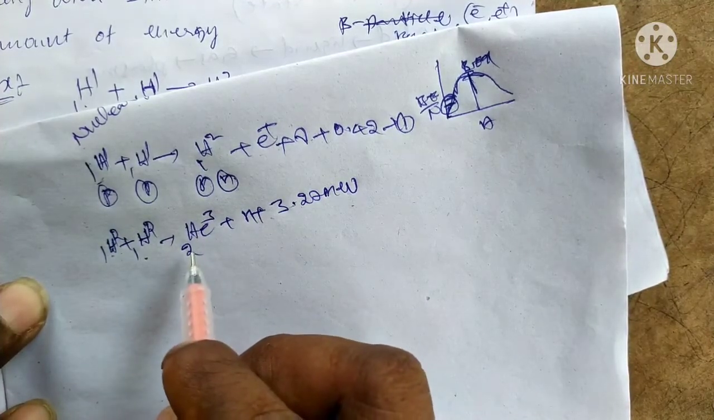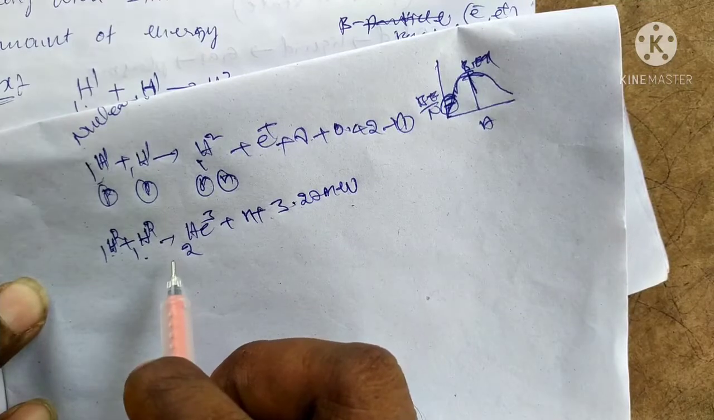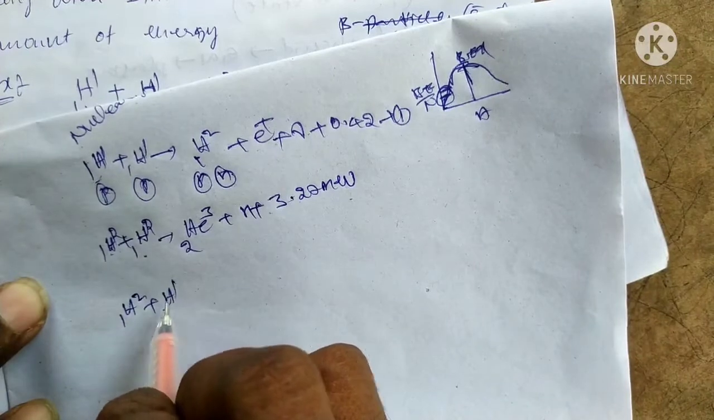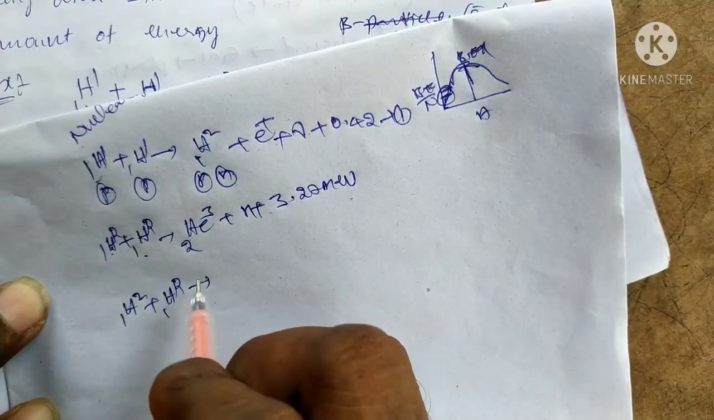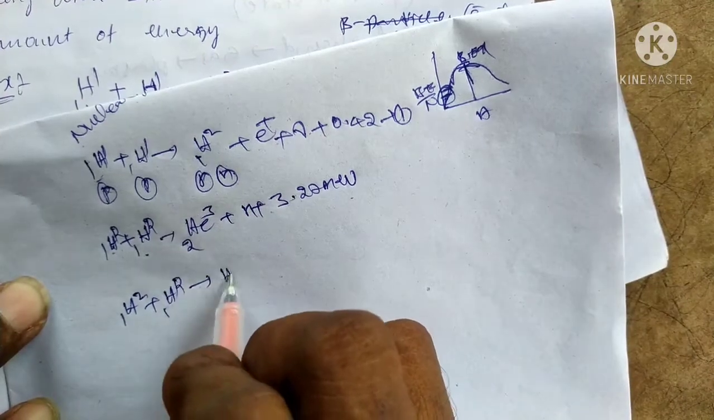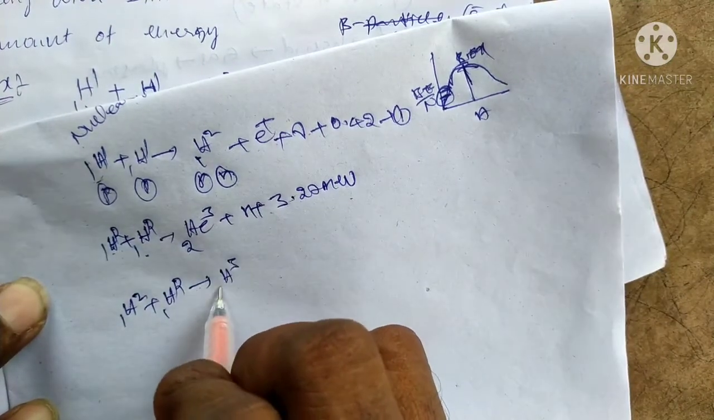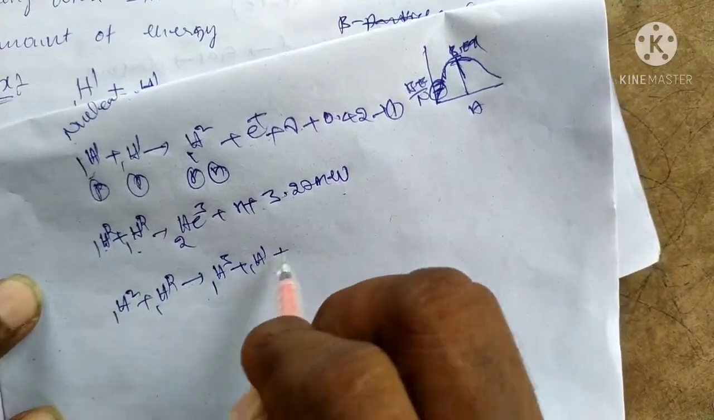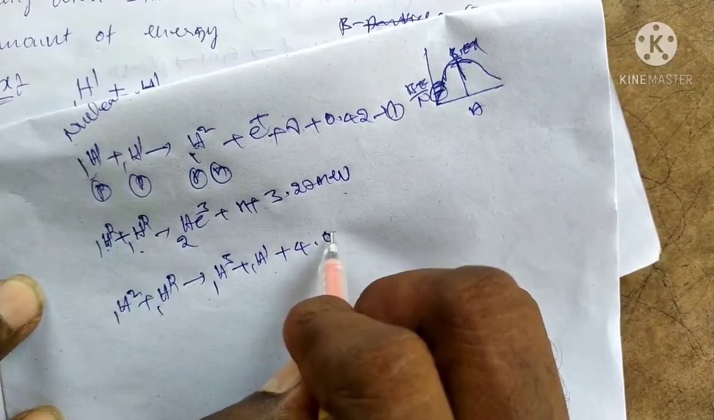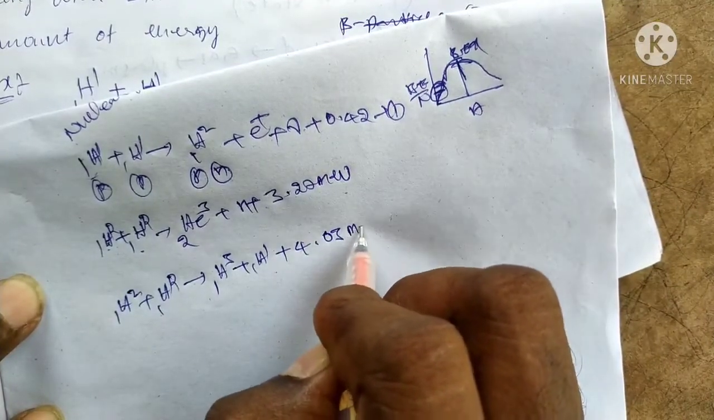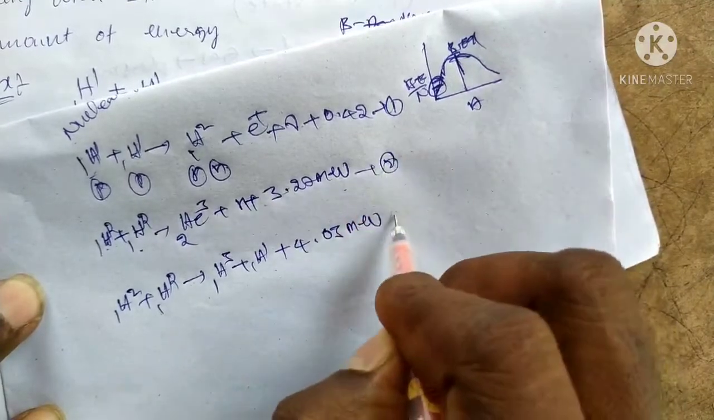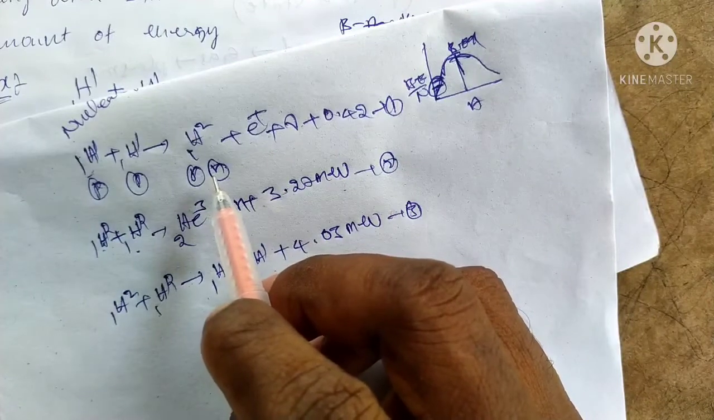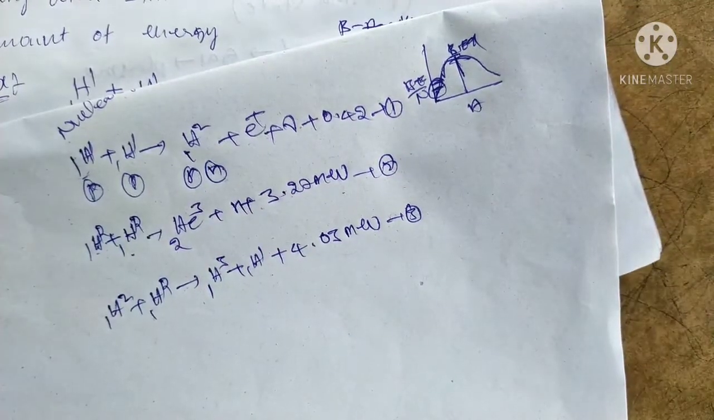Also the deuteron can form the trinuclei, the triton. Next, two deuterons, 1H2 plus 1H2, give 1H3, a triton, and one proton plus 4.03 mega electron volts. This is equation number 2, and this is equation number 3. These are examples of light nuclei combining.